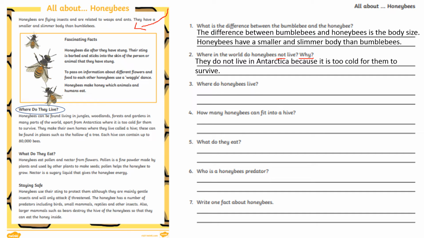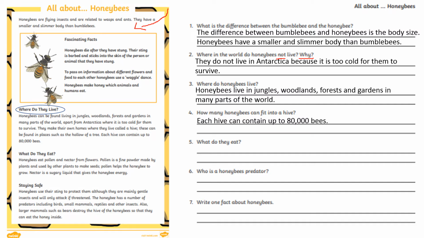So question 3, where do honeybees live? So we're still focusing on the same subheading. Now I want you all to look for the answer. Honeybees live in jungles, woodlands, forests, and gardens in many parts of the world. Now, how many honeybees can fit in a hive? Now, we're still focusing on the same subheading. Each hive can contain up to 80,000 bees.